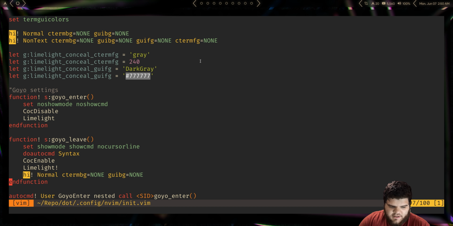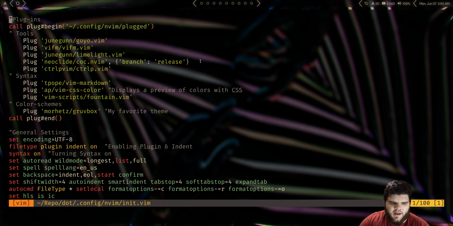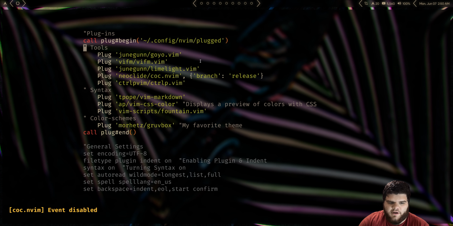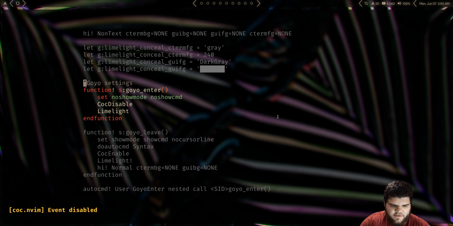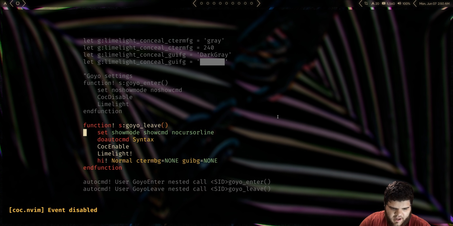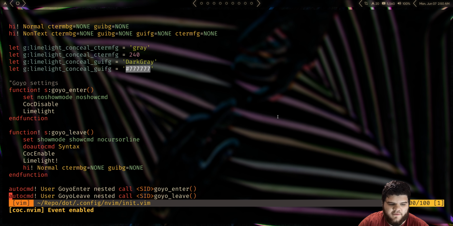Normal ctermbg none and guibg none. And I don't know why I exited. We should have been able to just reload there, but we'll go ahead and enter Goyo. Looking nice, transparent. Exit Goyo, still transparent. Cool. So that's nice. Goyo is freaking awesome. I love it a lot. And now it's better because I don't have to reload or exit to get transparency back once I exit. That seems like a bug in Goyo, but there's not much of a workaround to fix it. It was like one extra line, so not too worried about it.